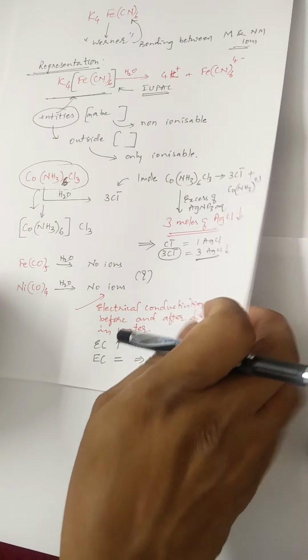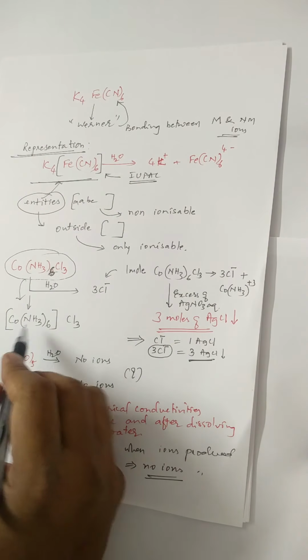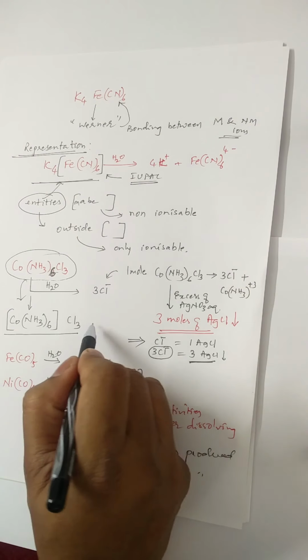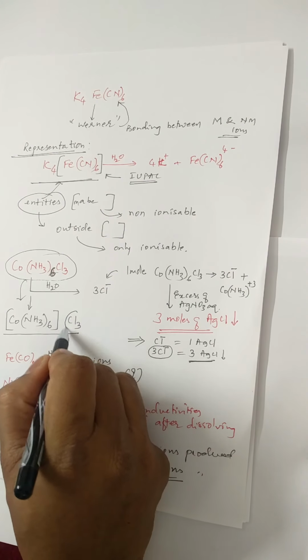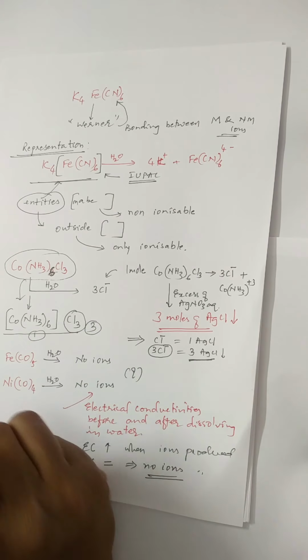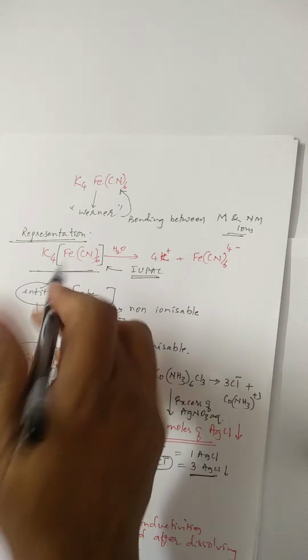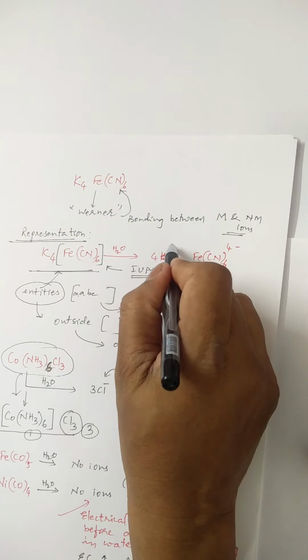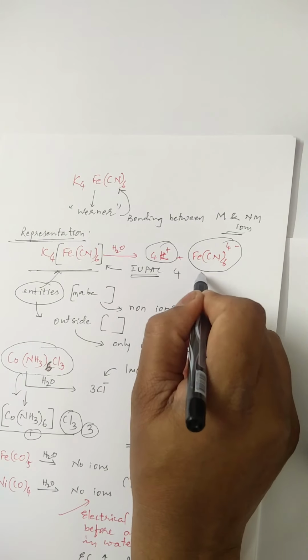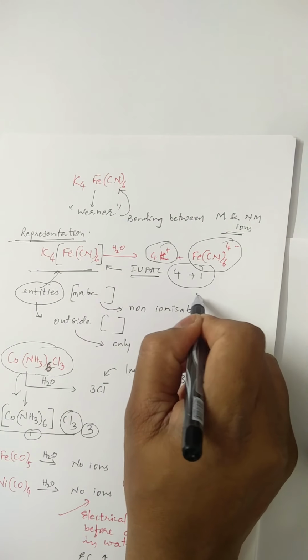It simply means that here the electrical conductivity corresponds to how many ions? 3 and 1. Total 4 ions. Here in this case the electrical conductivity corresponds to how many ions? 4 plus 1. Total how many? 5 ions.